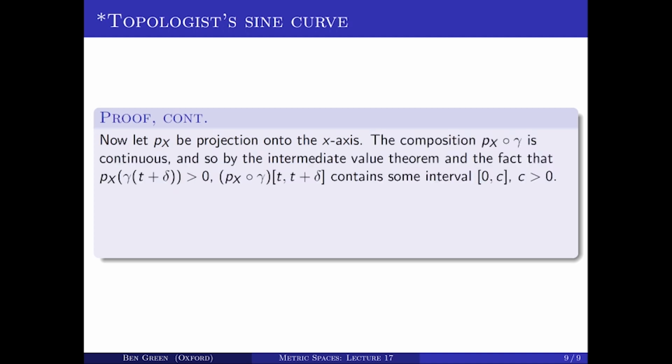So the composition of px with gamma is also continuous because gamma is continuous and px is continuous. And so the x-coordinate of gamma of t plus delta is not 0, and therefore it's positive. This is by the assumption that t is the supremum of points for which the x-coordinate of gamma of t is 0. So the x-coordinate of gamma of t plus delta is strictly positive, and the x-coordinate of gamma of t is 0. And therefore, by the intermediate value theorem,